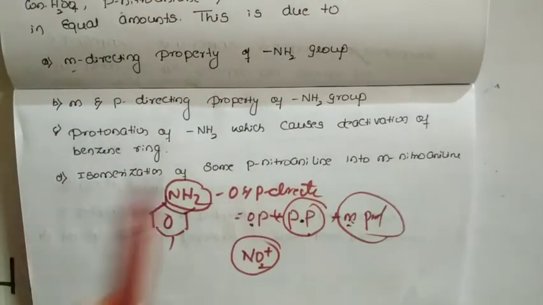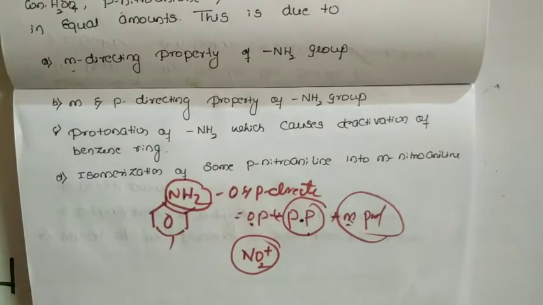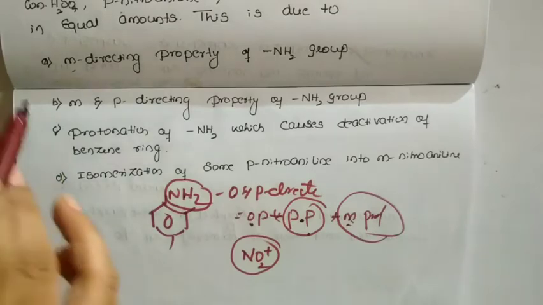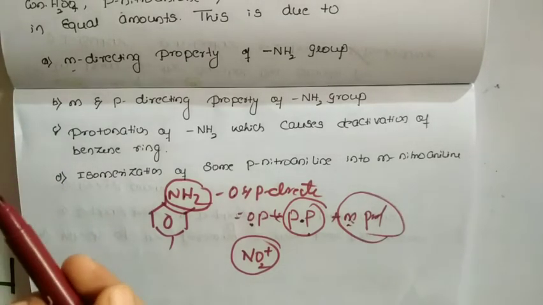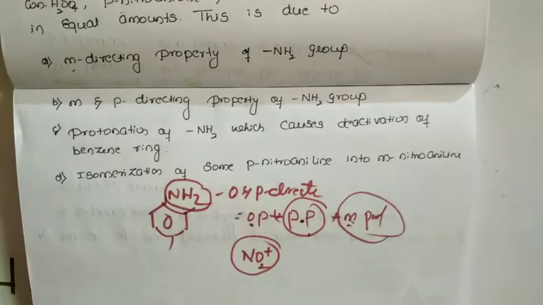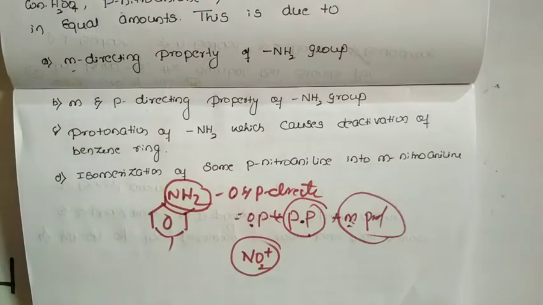No. As I already told, amine is an ortho and para directing group. It is not a meta directing group. So option A is not correct. Come to the next one, meta and para directing property of amine, which is also not correct, because again I am repeating, it is a para directing but it is not an ortho directing group.